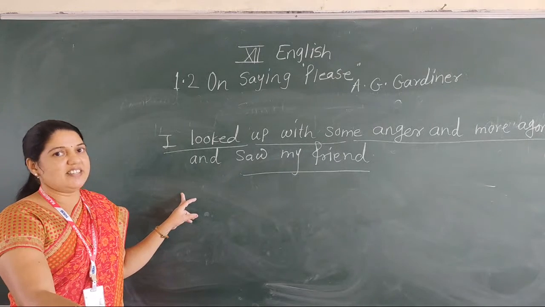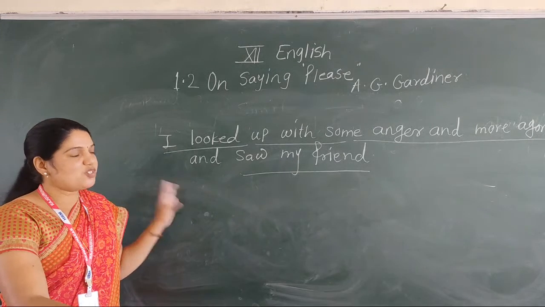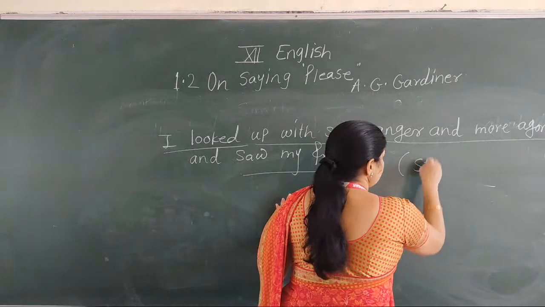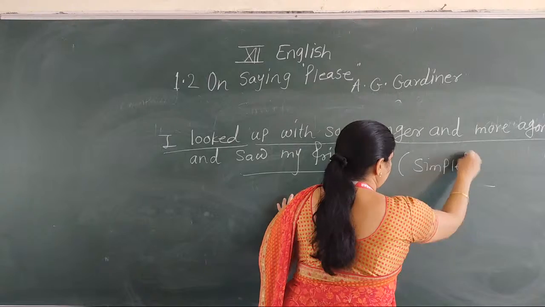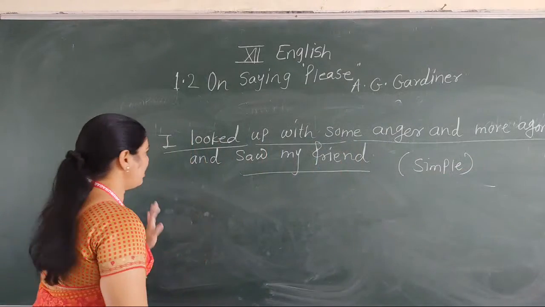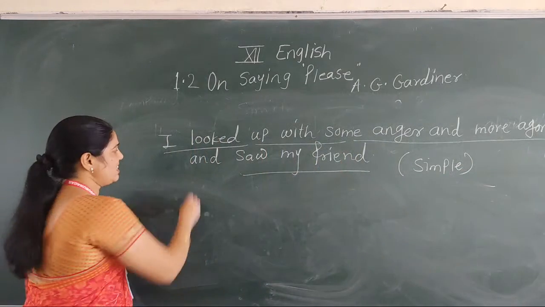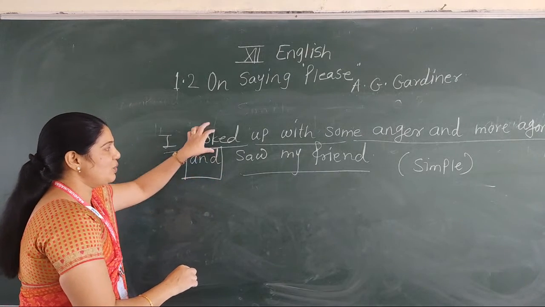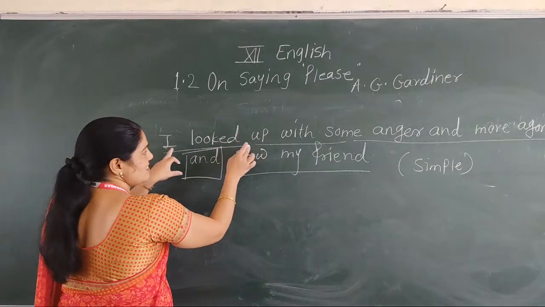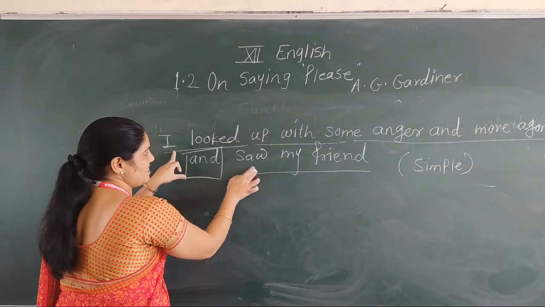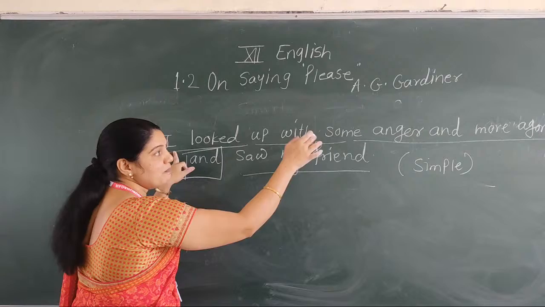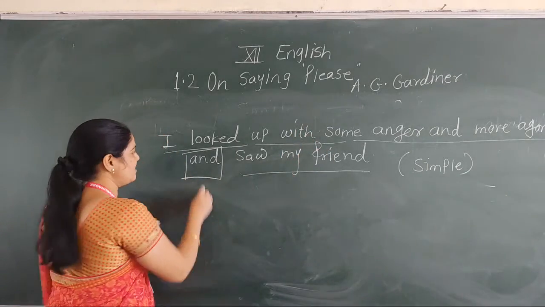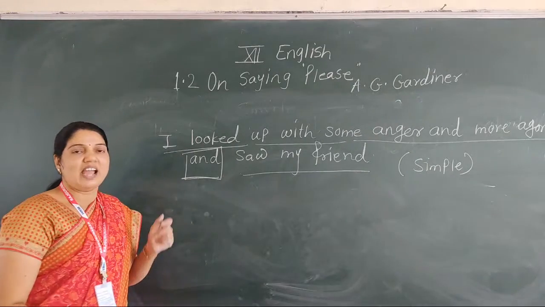These two sentences, the instruction is to make it simple. Now see carefully. Now let's see which conjunction is used here. And. This conjunction and is used for joining these two sentences. I looked up with some anger and agony, and second one, I saw my friend. These two sentences are joined with the help of and.